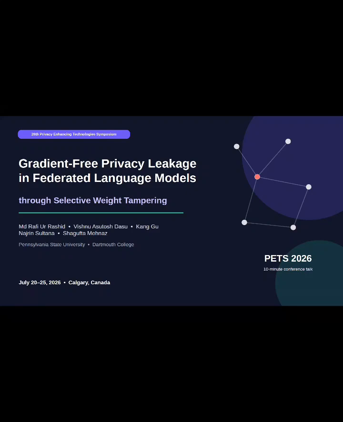Today I'll present our work on gradient-free privacy leakage in federated language models through selective weight tampering. The central question is pretty simple. Can one federated learning client recover another client's sensitive text without ever seeing that client's gradients?